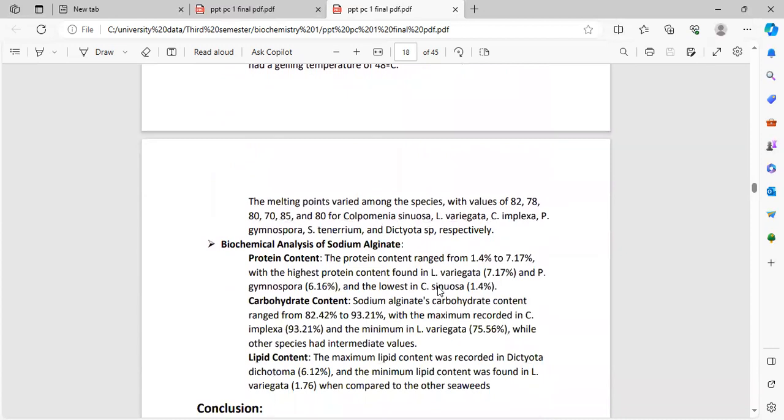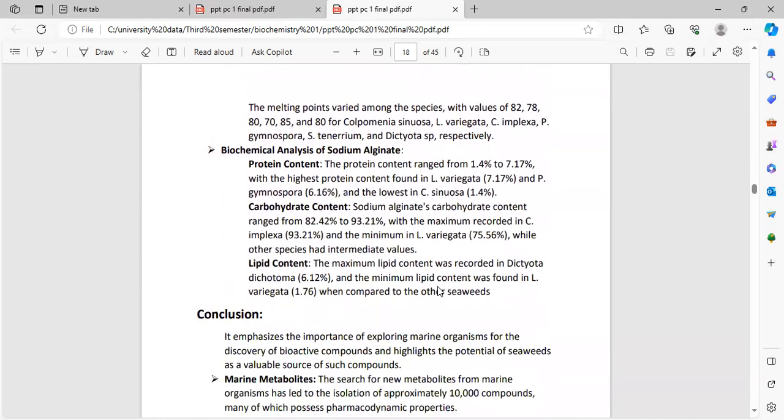The melting points varied among the species with values of 82, 78, 80, 70, 85 and 80 for Colpomenia sinuosa, L. variegata, C. implexa, P. gymnospora, S. tenerrimum, and Dictyota sp. respectively.